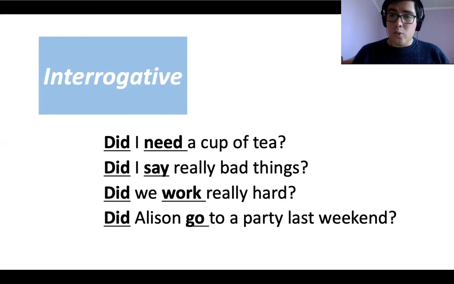Sometimes we can ask questions, or do the interrogative, but not starting with did. We can start with WH questions. What, when, where, why, how, which, how long, how many. In that case, we add the WH question at the beginning and the rest remains the same.